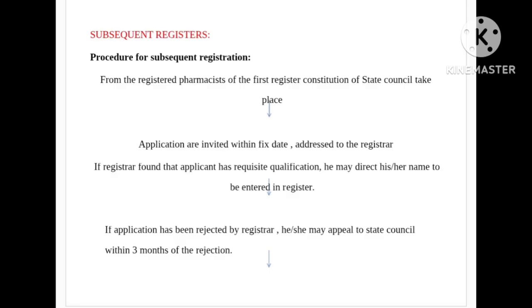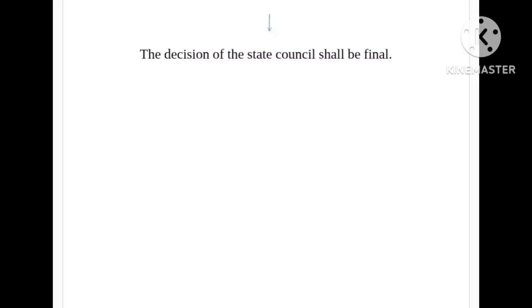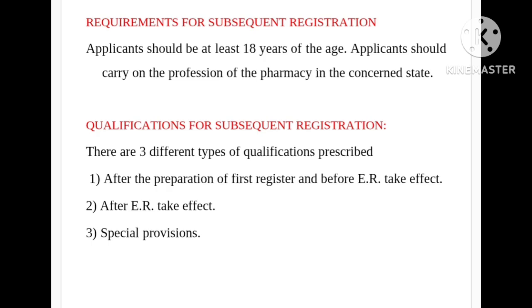Addressed to the registrar. If the registrar finds that the applicant has the requisite qualification, he may direct his/her name to be entered in the register. If the application has been rejected by the registrar, he/she may appeal to the State Council within 3 months of the rejection. The decision of the State Council shall be final. Requirements for subsequent registration: applicants should be at least 18 years of age.